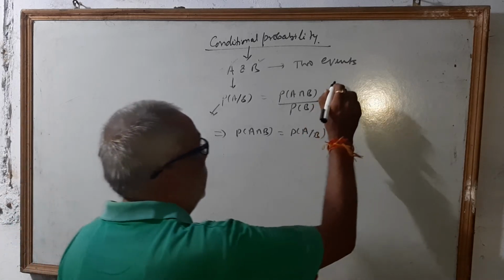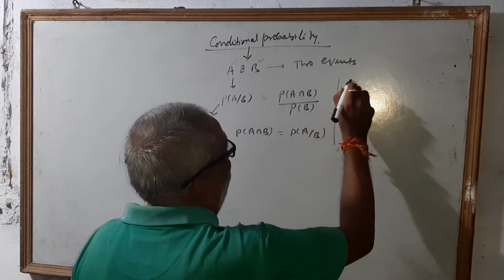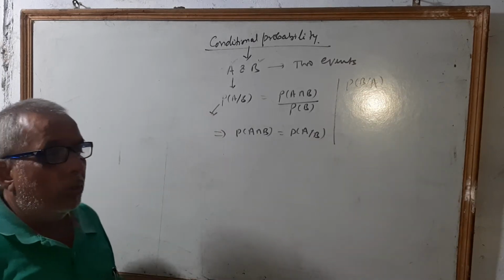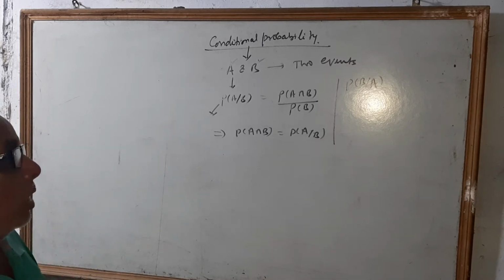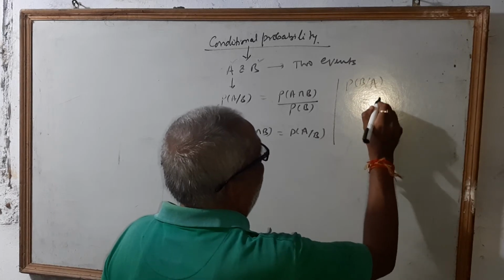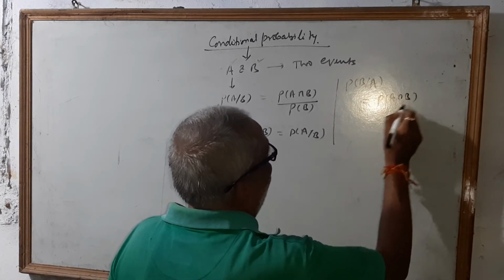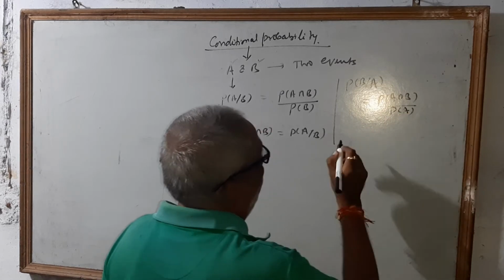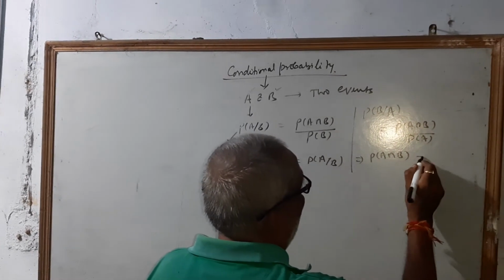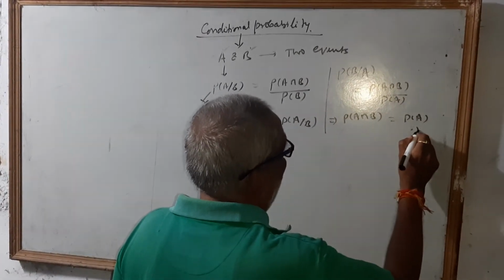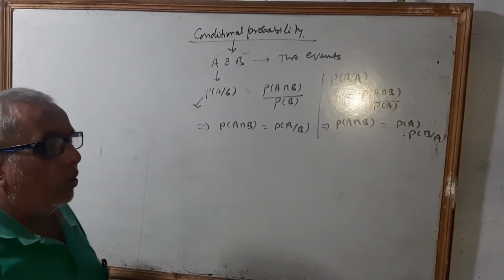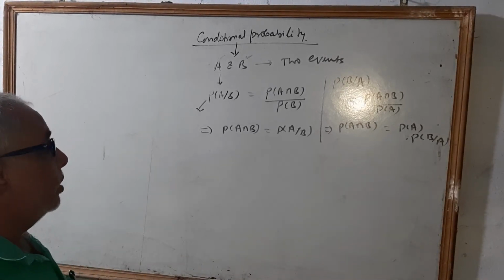In a similar manner, consider the probability of B after A, meaning the probability of B occurring when A has already occurred. That means the probability of A intersection B upon the probability of A. That means the probability of A intersection B equals the probability of A into the probability of B after A. This is the basic form of conditional probability.